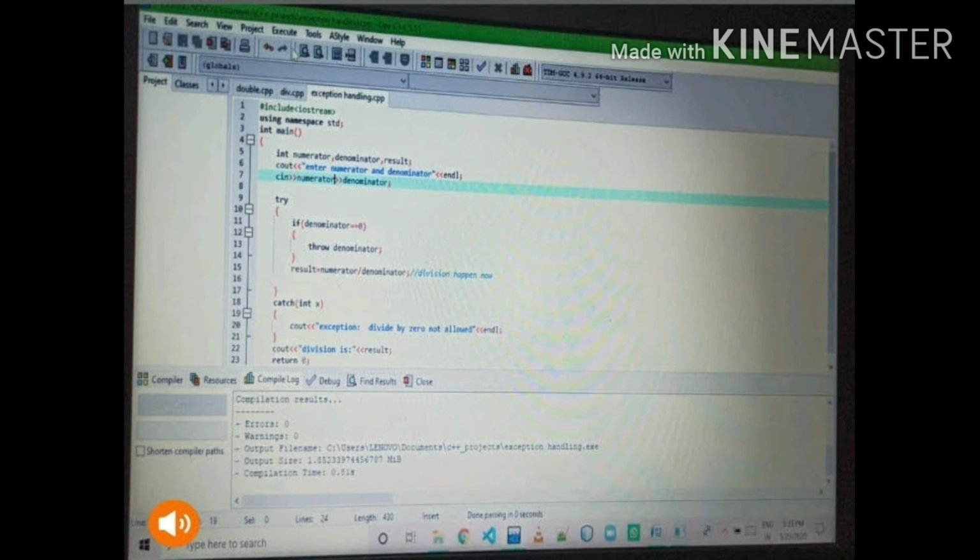And then we need to write the code for the catch block. This is how the syntax for a catch block looks. Inside the catch block, we need to catch something, that is the value that is being thrown. In this case, the value that has been thrown is an integer value. Inside this, you can write a message saying divide by 0 not allowed, which is an exception. And if the denominator is not 0, then this if block will not be executed and the result will be calculated. So let's save this program and try to execute this.